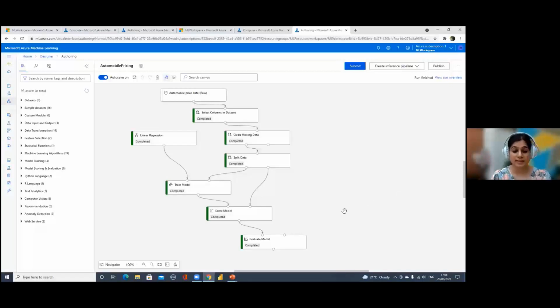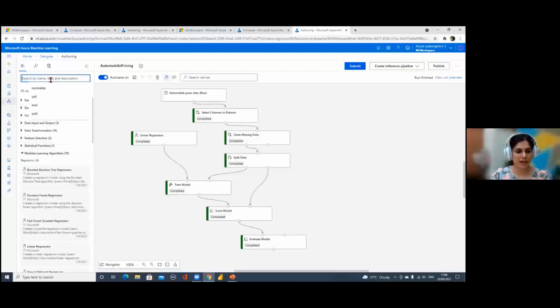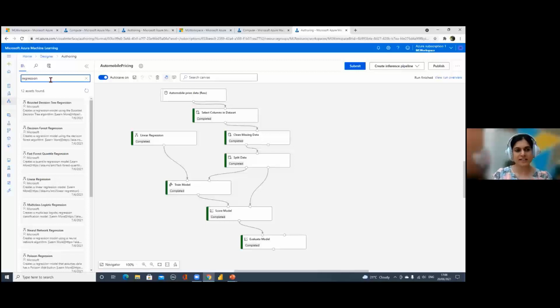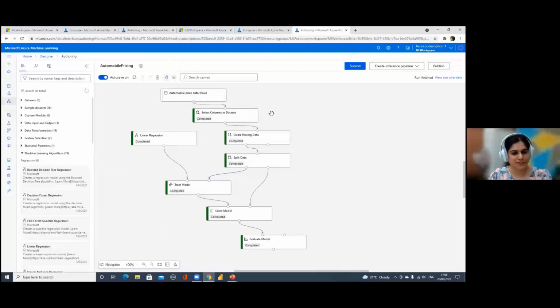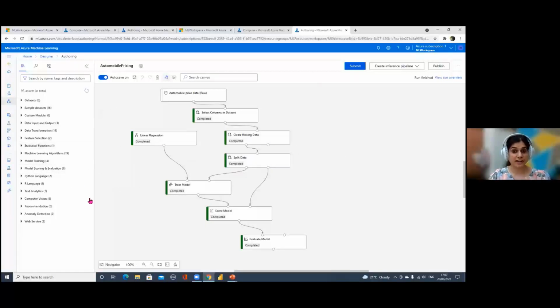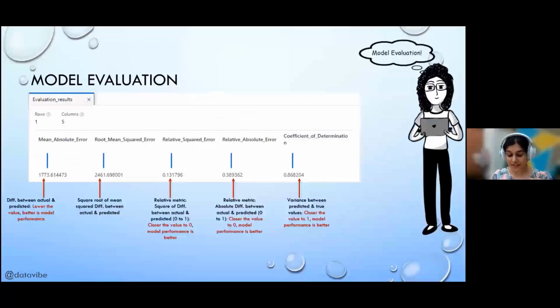Obviously in this scenario, I just took a basic regression model, but there are different kinds of models you can test. There are other regression models as well, which you can test on this data set and see how your evaluations or model outputs differ. You can try playing around with different kinds of models here and see what outputs they give on the same data set, because sometimes it is really good to see those comparisons. Some models can perform well on certain kinds of features, but some models don't work. But my motive was just to show how easy it is to use Azure Machine Learning Studio to just drag and drop stuff. That's why I just tried to train a simple model here.